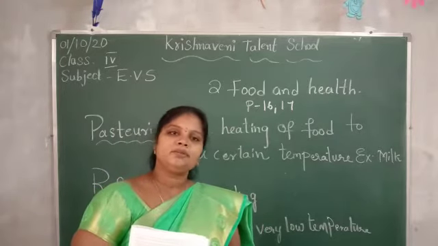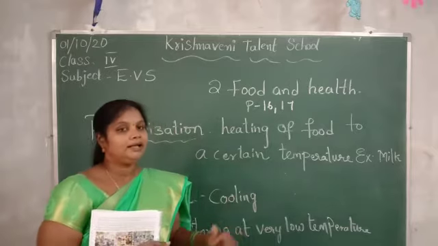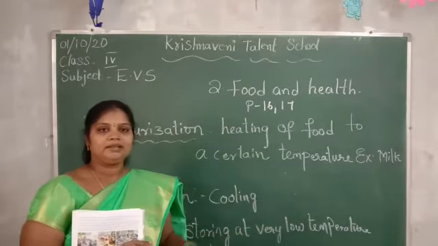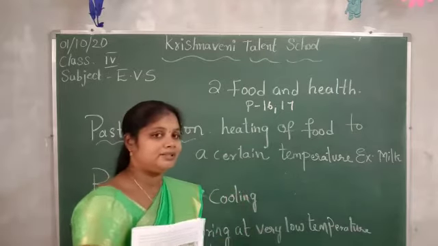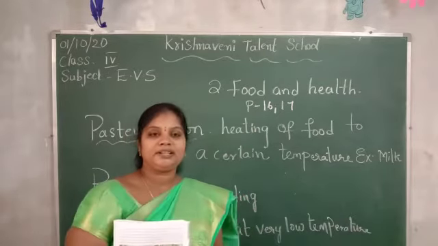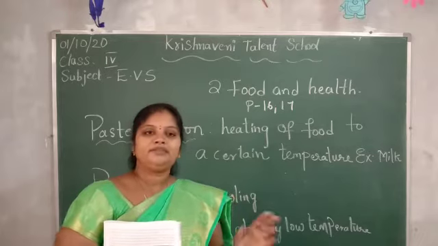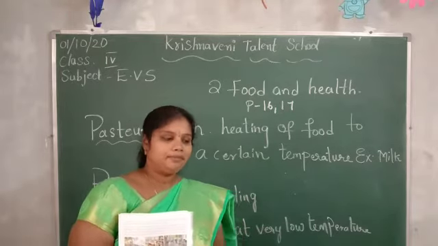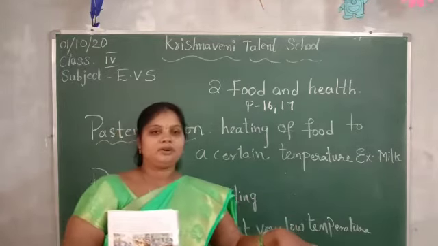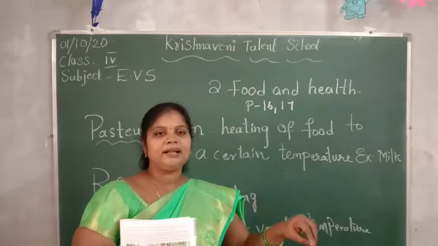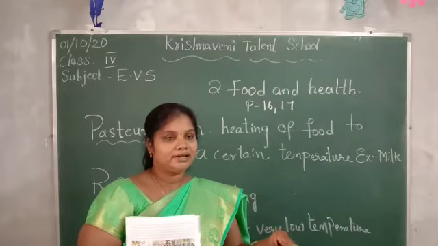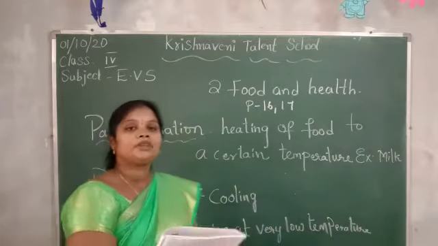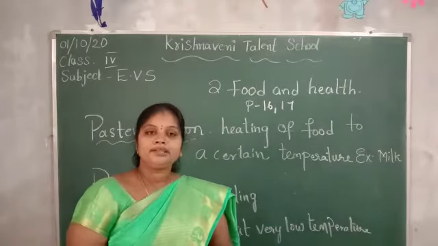Freezing is mostly done to what? Fish and meat. When we go to big supermarkets, you can find the freezing section there. In that you mostly find fish and meat in the ice boxes. They will be frozen in that, and when you take them, you can use them the next day. Freezing is mostly done to fish and meat.